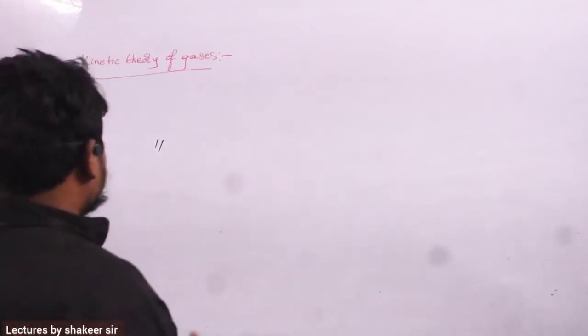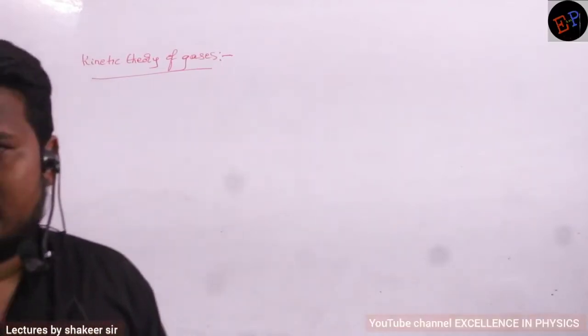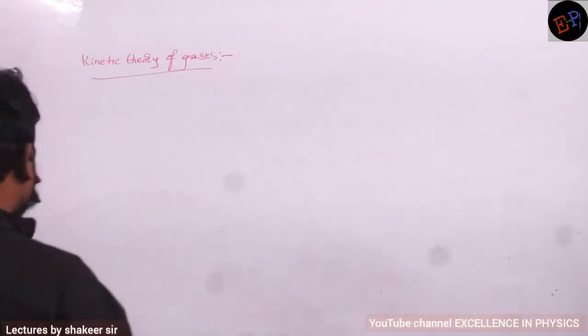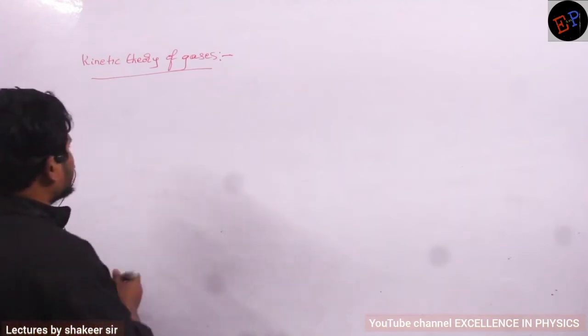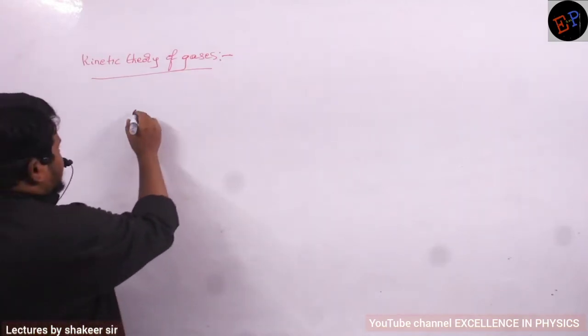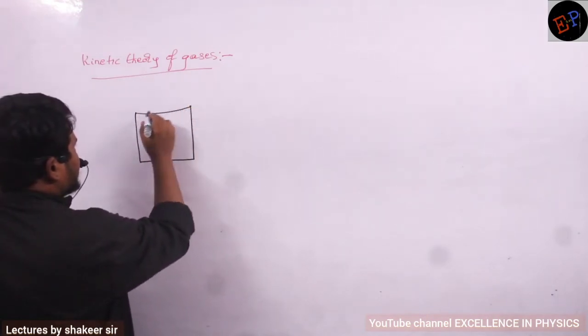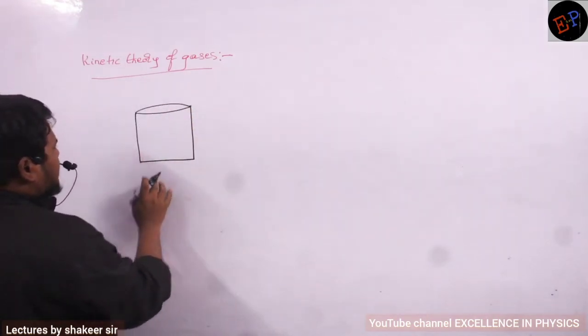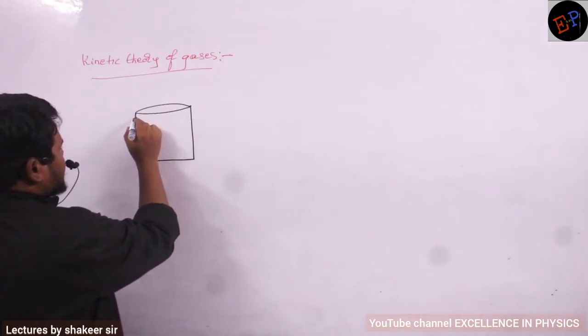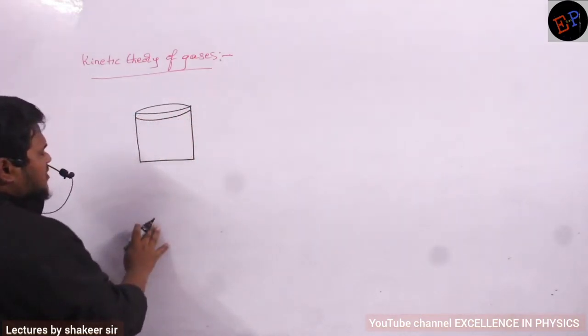Okay. So the next concept in states of matter is kinetic theory of gases. Listen very carefully. For example, if you take a gas container, this is a container which is filled with gas. Consider here there is a piston which is enclosing this gas.